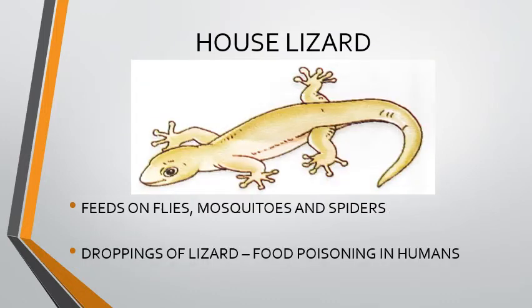Third one, house lizard. House lizard feeds on flies, mosquitoes and spiders. The droppings of house lizard in food can cause serious food poisoning in humans.